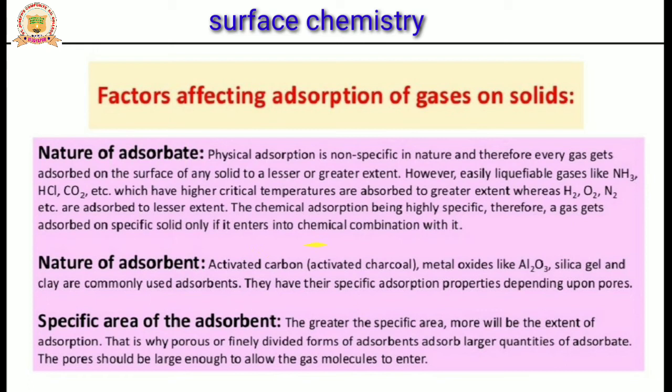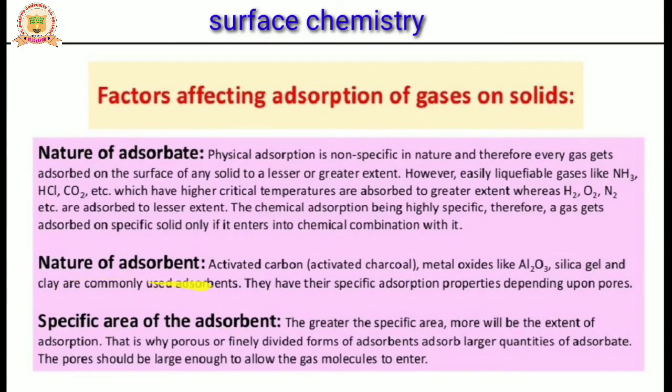Chemical adsorption is highly specific because it is an irreversible process. The adsorbate molecules form a bond with the adsorbent. The gas gets adsorbed on a specific solid only if it enters into chemical combination with it. So what should the nature of the adsorbate be? They are highly soluble and easily liquefiable gases.